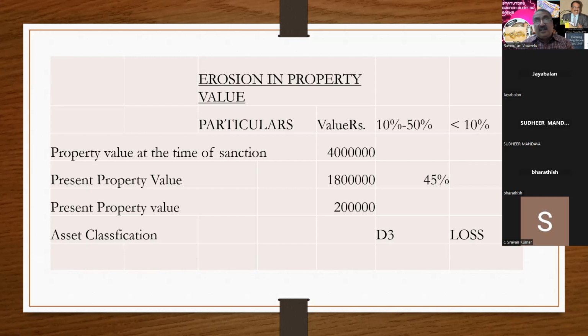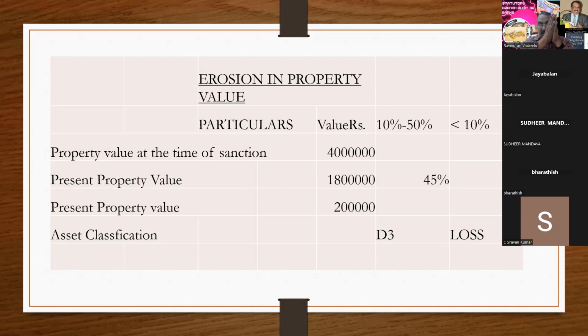In one of my other cases, I helped my client get a loan amount of 85 lakhs, and the property value was around 1.20 crores. After 2 years, the railway department acquired the land for a railway project. It is a poultry unit, and the railway track goes in the middle of the poultry shed.